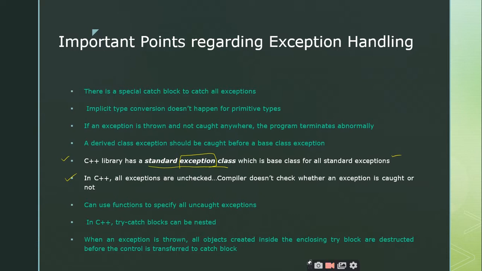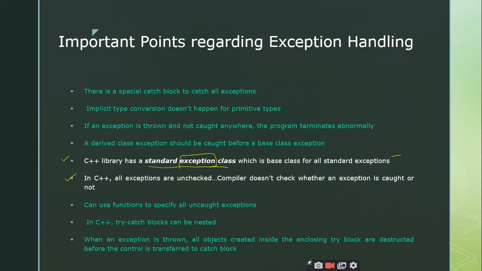But coming to the unchecked exceptions, here the compiler is not going to check the exception, right? We are not burdening the compiler to check these exceptions. But in checked exceptions, the compiler is taking the responsibility to check the exception. So why are we saying that C++ exceptions are all unchecked? These particular exceptions come during the execution only, right? During the execution part, or during the runtime, does the compiler have anything to do?